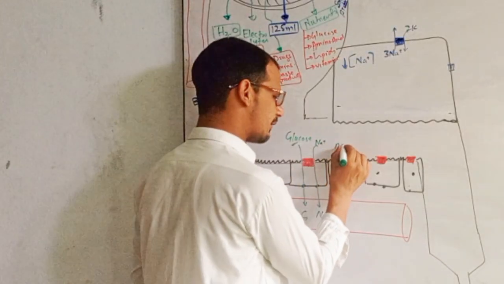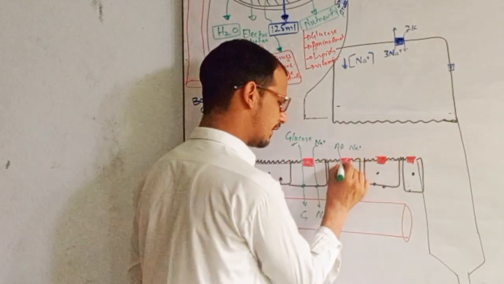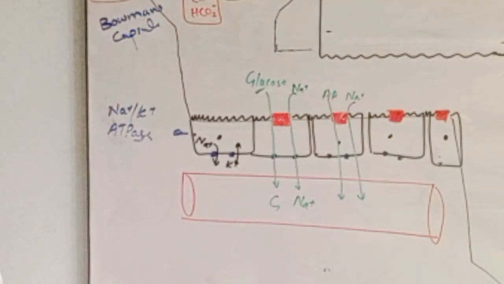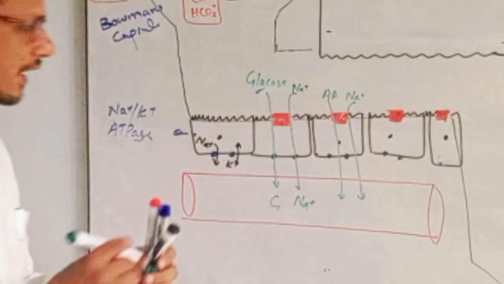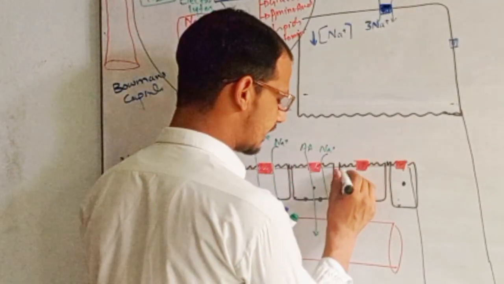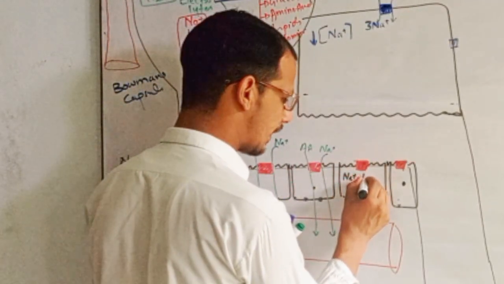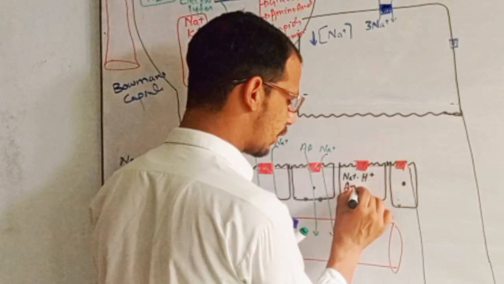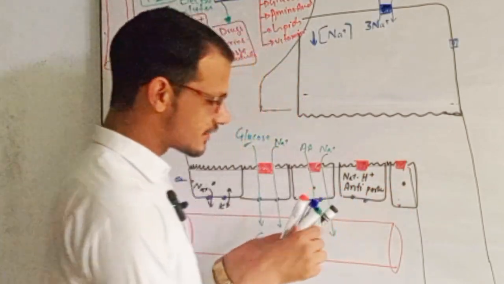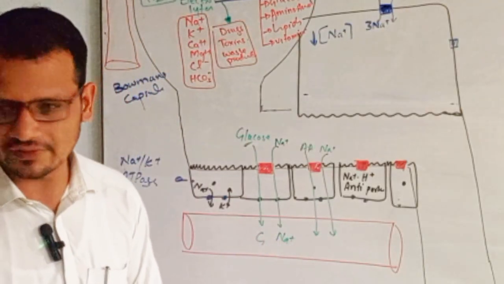For example, we have amino acids and sodium. It takes amino acids and sodium into the blood from the proximal convoluted tubule. This channel is very unique, and this is called the sodium hydrogen antiporter. That means that here the secretion also takes place. What is the secretion?